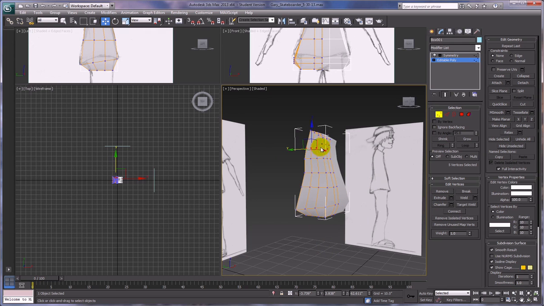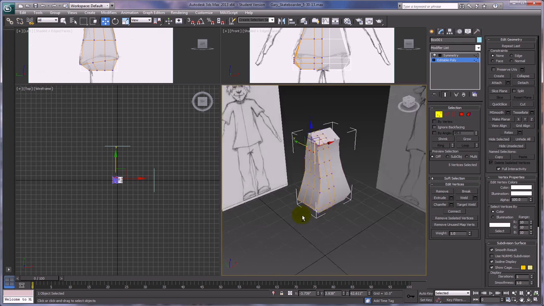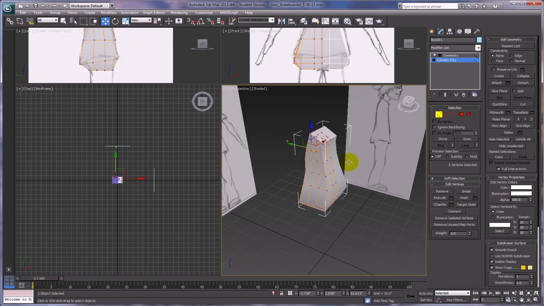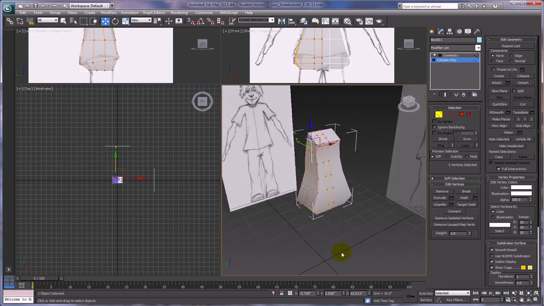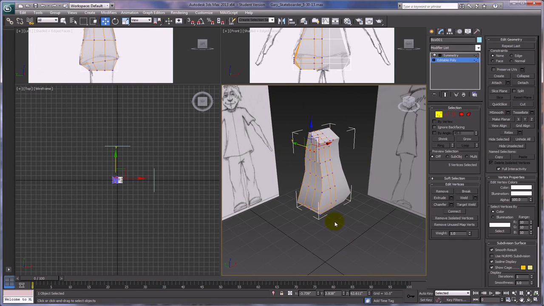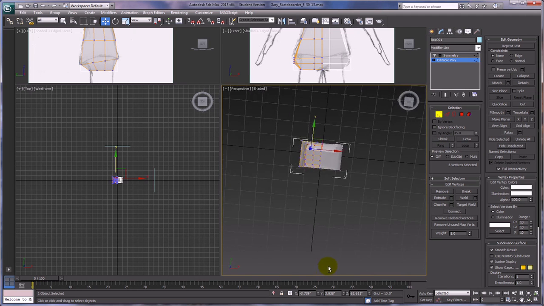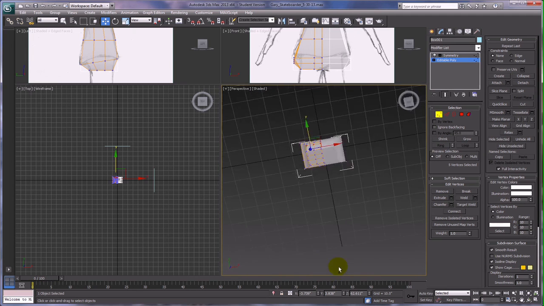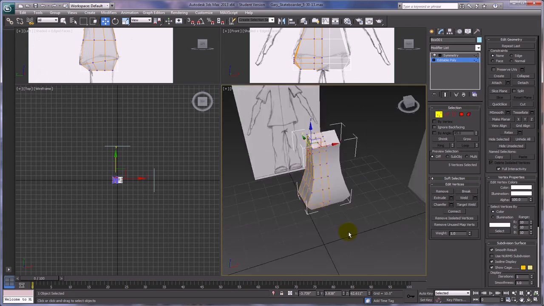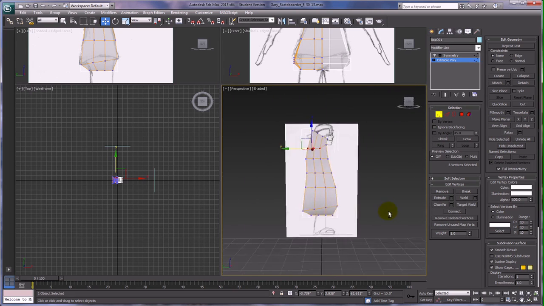Okay. So what we're going to do, when we get done with the basic roughing out stage and just getting the proportions correct by using our templates, is hide our templates ultimately, and get busy just in the perspective view with moving vertices around and shaping our character based on the concept drawing. And also simply the way that you realize it should look. Obviously, if you look at it, especially from this perspective, you see how very boxy and square it is. We're going to need to round things off and make them look more natural and correct.